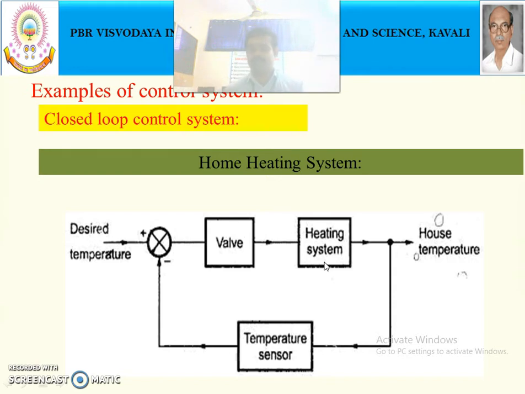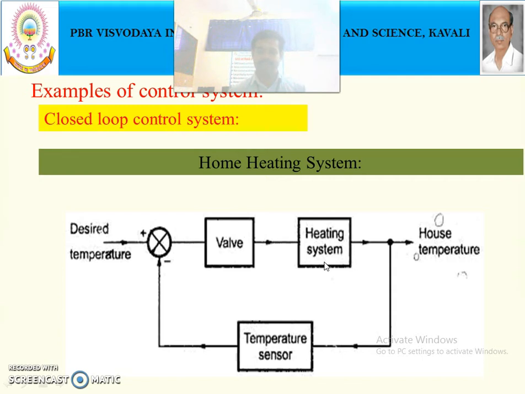The temperature sensor will be detecting the temperature of that home regularly. Initially we will put one desired temperature or set temperature, that is nothing but the 20 degrees centigrade. But depending upon the environmental condition, the temperature of the home may get varied.